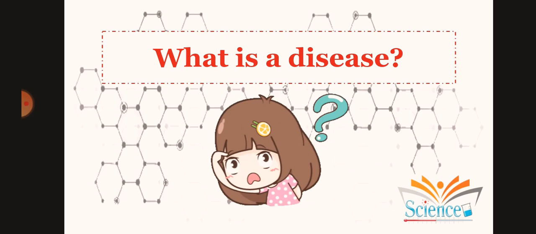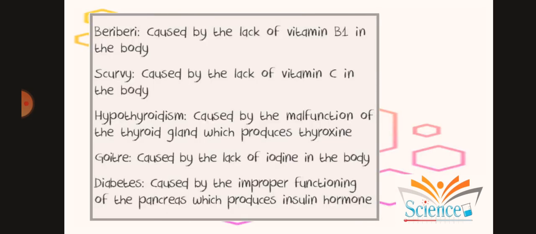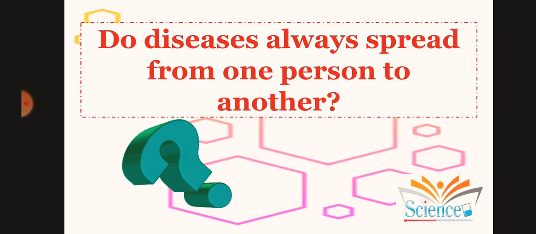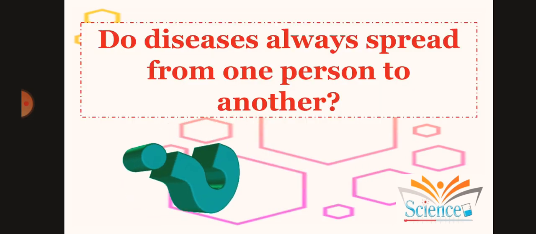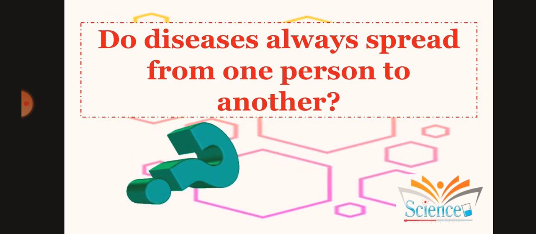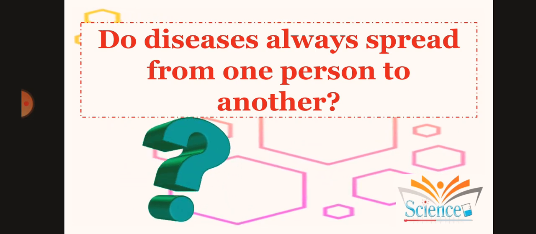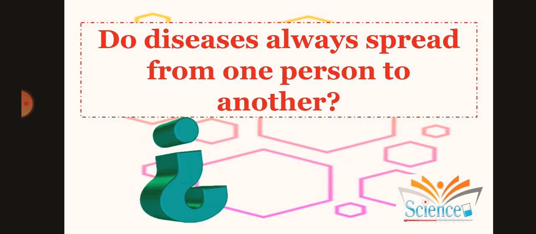So the first basic question which comes into our mind when we talk about diseases is, what is a disease? So students, to answer that question, a disease is an abnormal condition in the human body. And why does this happen? When any of our organs doesn't perform or doesn't work as it should, then it causes certain kinds of problems in the body, which is called disease.